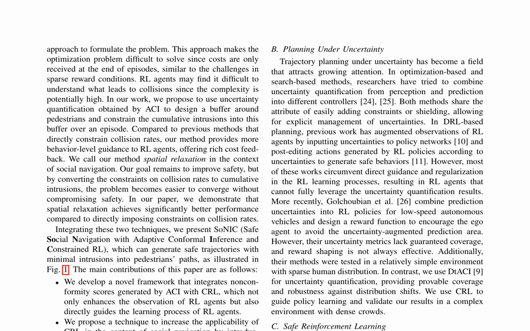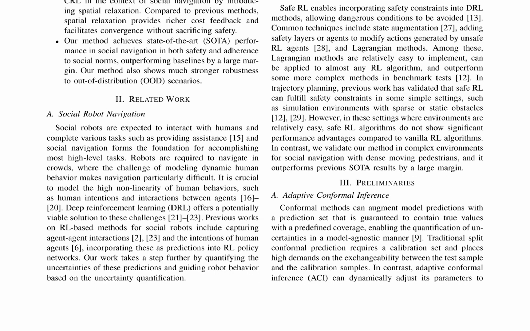The paper reviews related work in social robot navigation, planning under uncertainty, and safe reinforcement learning. It highlights the challenges of modeling dynamic human behavior and the potential of deep reinforcement learning, DRL, in addressing these challenges. The authors discuss previous trajectory planning methods under uncertainty, including optimization-based, search-based, and DRL-based planning approaches.